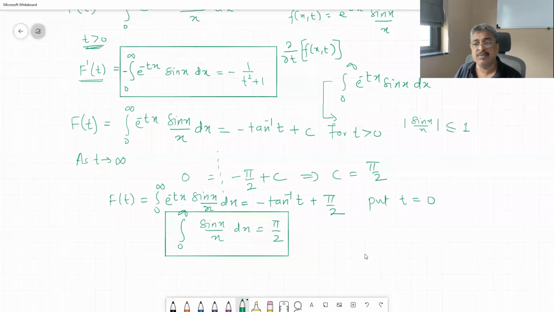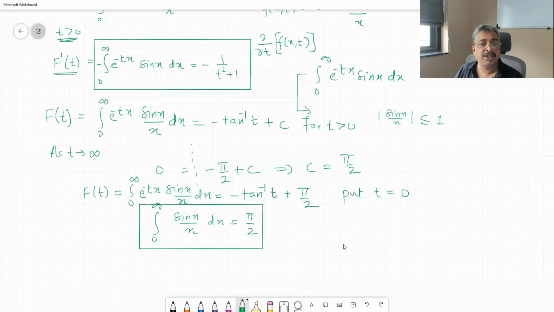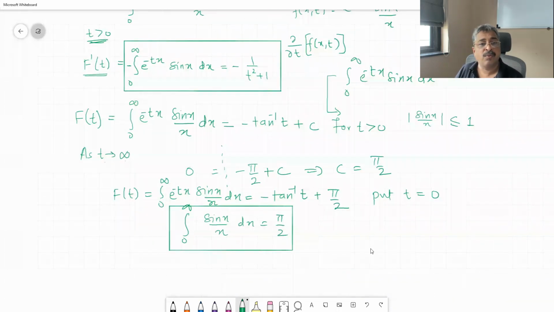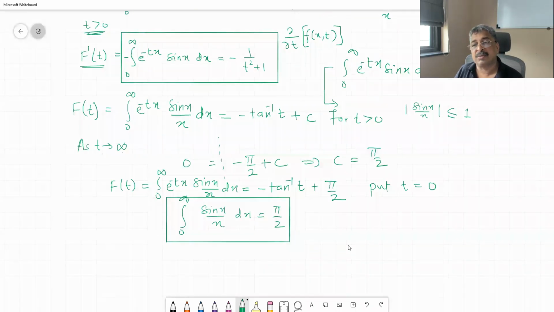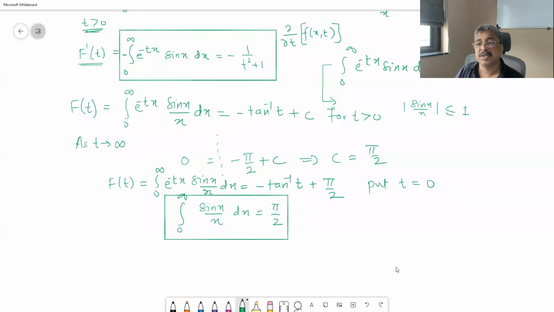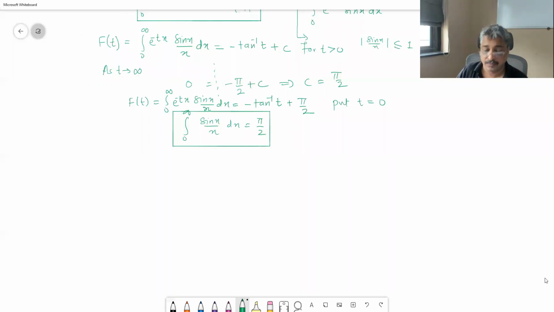One more, and then we write down the condition on when this works, or maybe one or two counter examples when the substitutions will fail, and then we write down the statement for our academic interest. When is this derivative under integral sign going to work, when is it not? Okay. Now, let us take one more example.